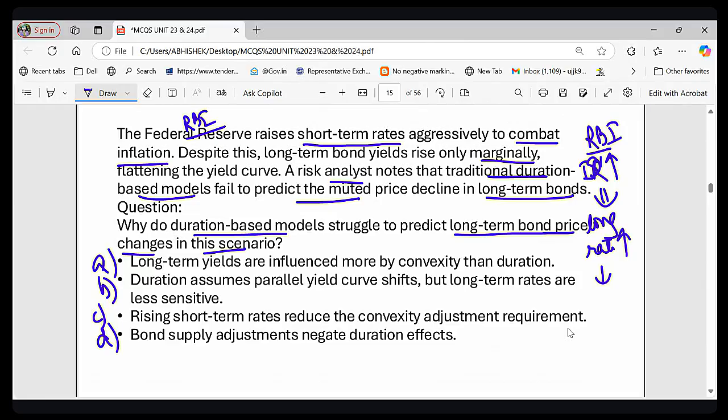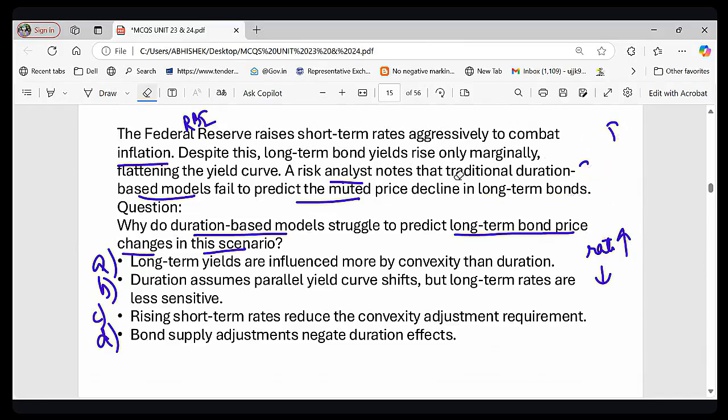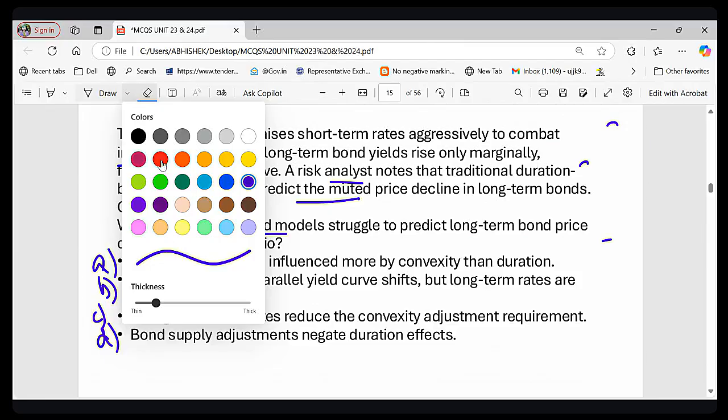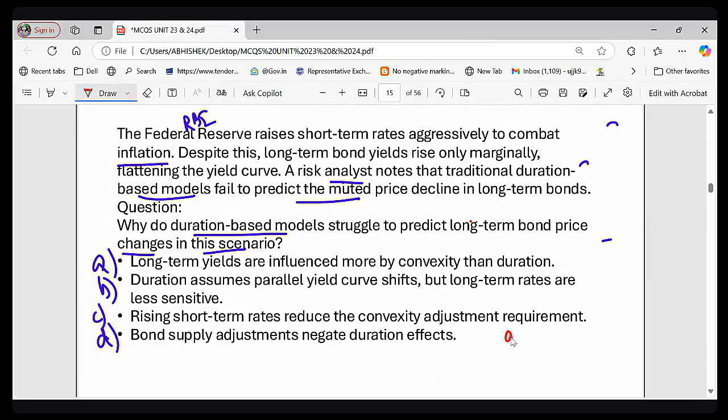So what happened because of that? The yield curve became flat, right? So what does this flat yield curve indicate? Do you know the meaning of this flat yield curve? What is the meaning of a flat yield curve? Option A, economic expansion. Or option B, economic uncertainty or slowdown. What is the meaning of a flat yield curve?